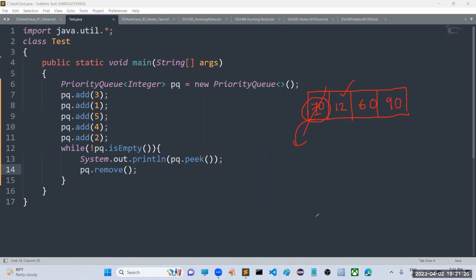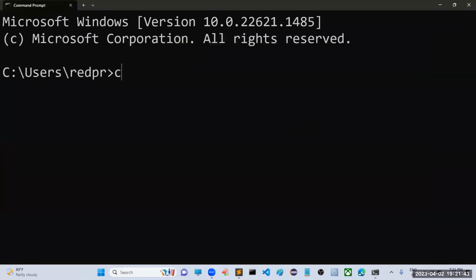That's why, sir, it is not possible to display all the elements at a time. Compulsorily, you have to process one by one. So how will it work internally? Sir, first I will execute the code, then you people will get some idea. Then I will show you how it is going to work. First, we have to check whether it is really following the priority queue technique or not.